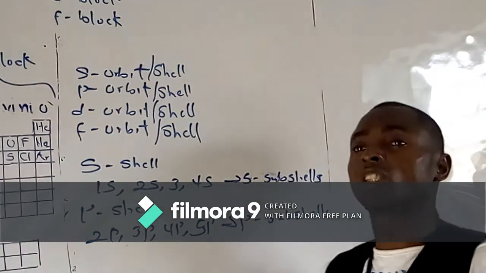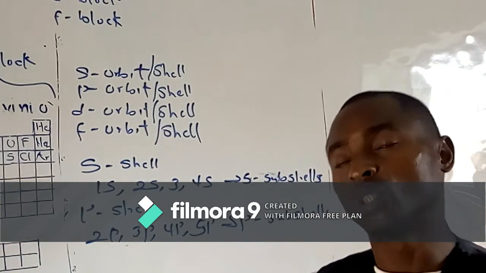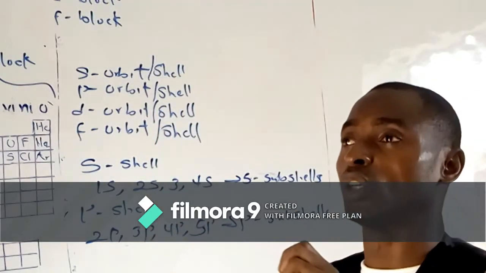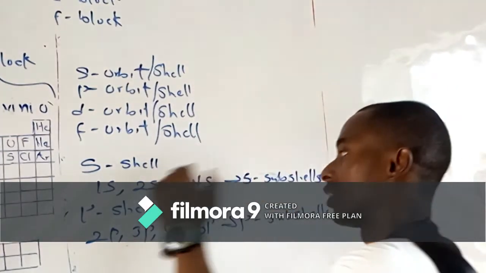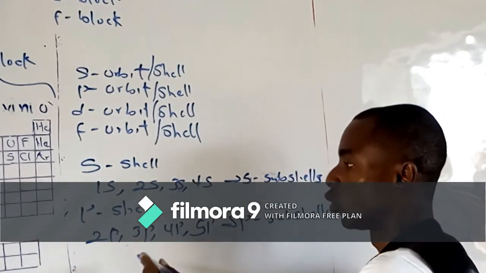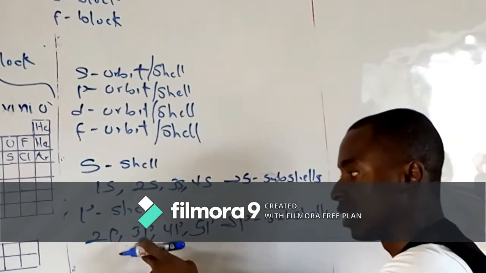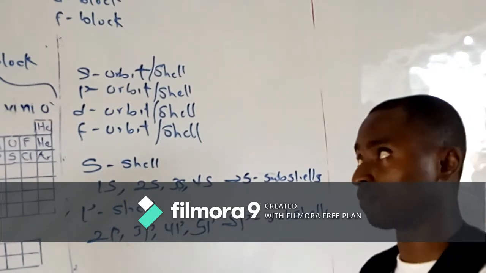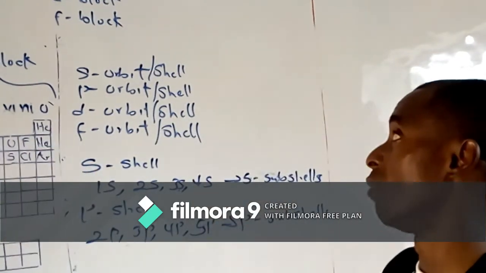Now, these subshells have different energy levels in which to fill the electrons. So you start filling electrons from the lower energy level, 1s, then you move to 2s. You can't go to 3s, you go to 2p. From 2p, you go to 3s. From 3s, you go to 3p. You keep going until you get to D, and you get to F. We'll talk more about that when we get to D block and transition elements.